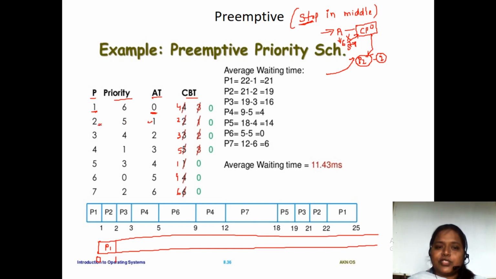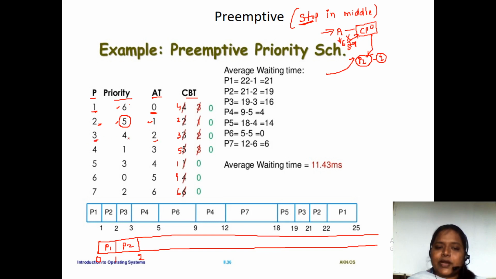Listen carefully. Now you have to check the priorities of P2 and P1. Which has the highest priority? P2 has the highest priority, 5 versus 6. The process with the lower number has the highest priority. So we allow the P2 process to execute for another millisecond. At 2 milliseconds, we check whether any process came into the queue. Yes, at 2 milliseconds, the P3 process came.